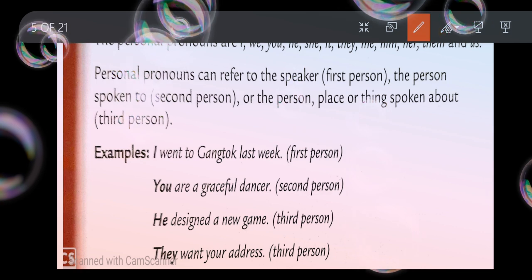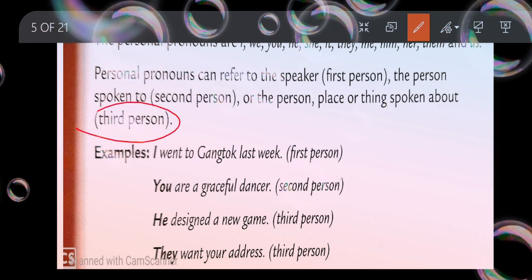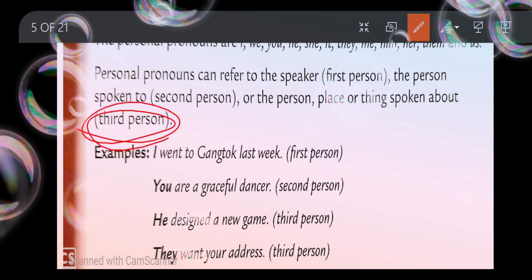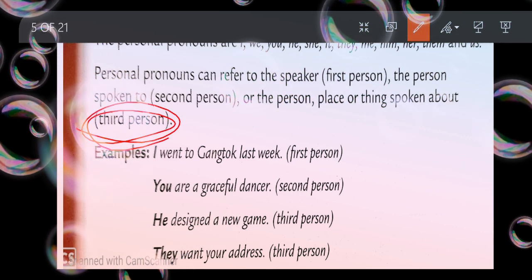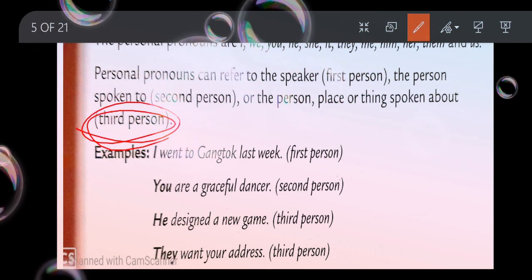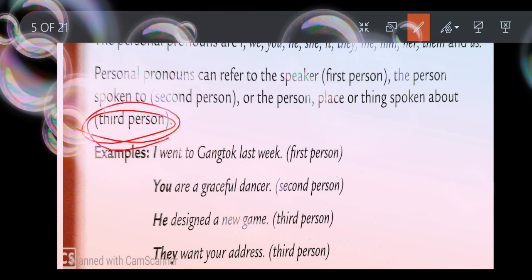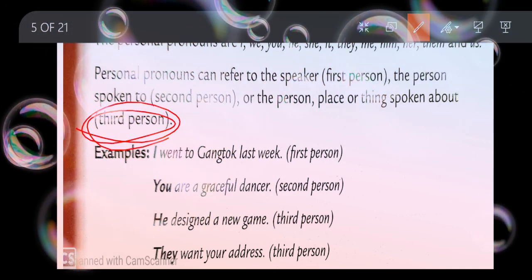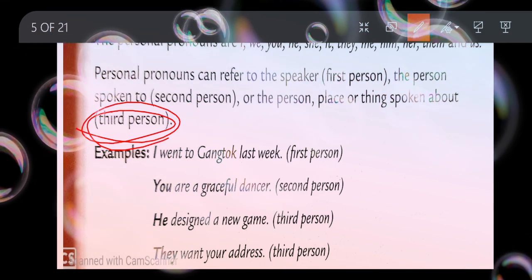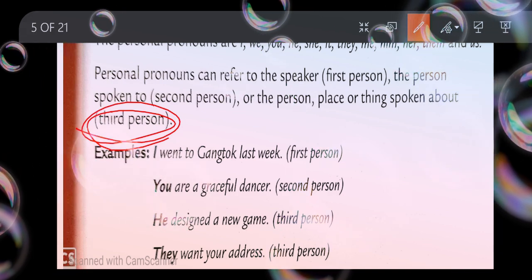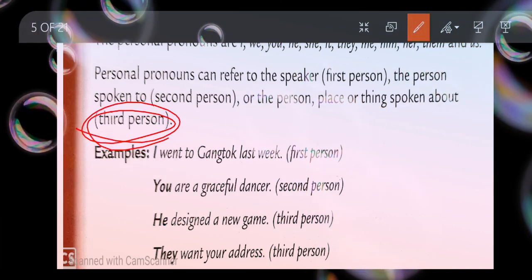Yes, let's go to third person. What does third person mean? Right now we both are talking to each other. I'm the first person, you are the second person, you are listening to me. And what is the topic I'm talking about right now? I'm talking about pronouns. We are reading language right now. So the third person is the person, place or thing that is spoken about.